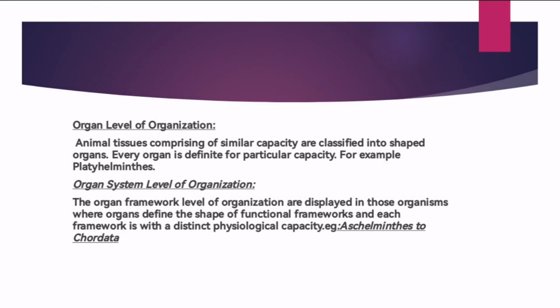Next is the organ level of organization. Organ level of organization means when tissues of different qualities combine. For example, epithelial tissue forms a protective layer, and there is another tissue, adipose tissue. These two will form the digestive organ, the stomach. I'm just giving an example.